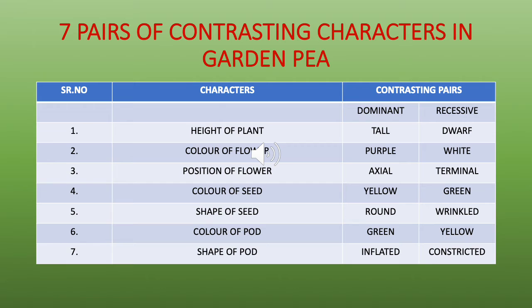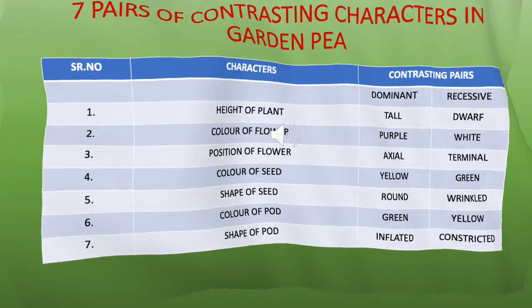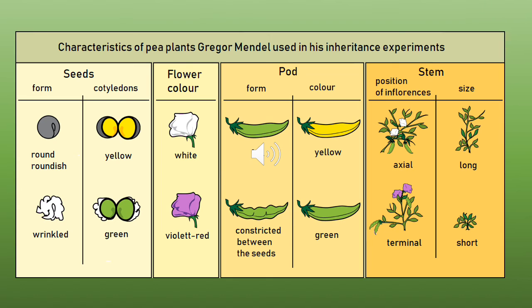In the next slide, you have the images for these characters. So here you can see the images for all the contrasting characters. So for the seeds, you have the shape and you can see the color. Then for the flower, you can see the color. Then you can see the pod shape and the color. And then the stem, you can see the height and the position of the flower.